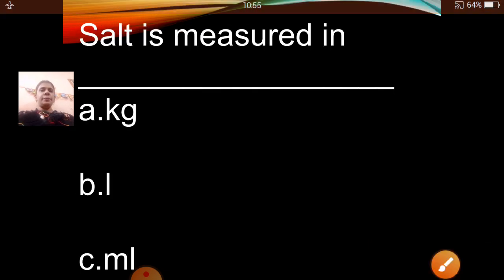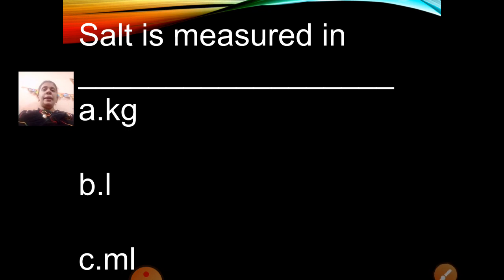Next question. Salt is measured in dash. A kilogram, that is kg. B, that is liter. C, that is ml, milliliter. How you are going to measure salt? When you go to buy salt, what we say? Give me 1 liter salt, give me 1 milliliter salt, or give me 1 kg salt.